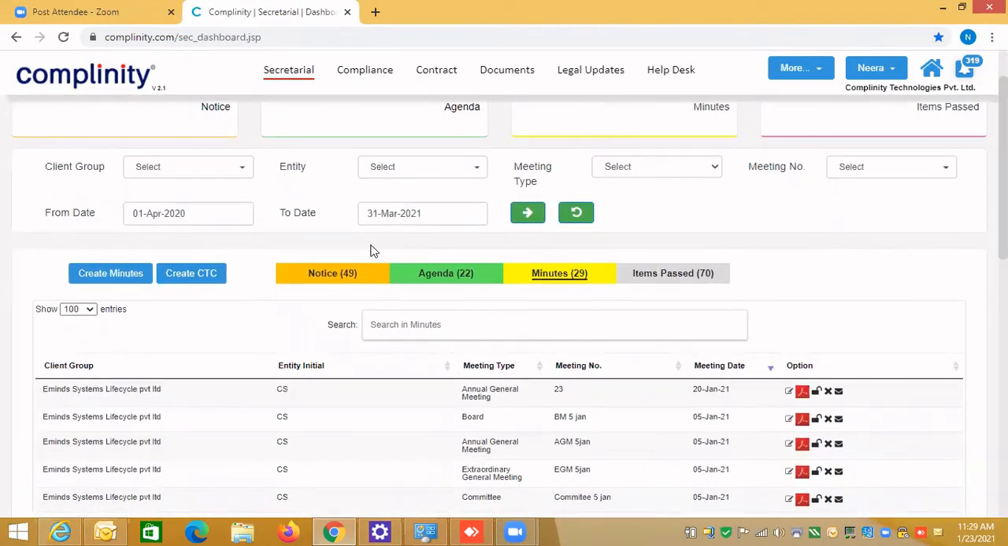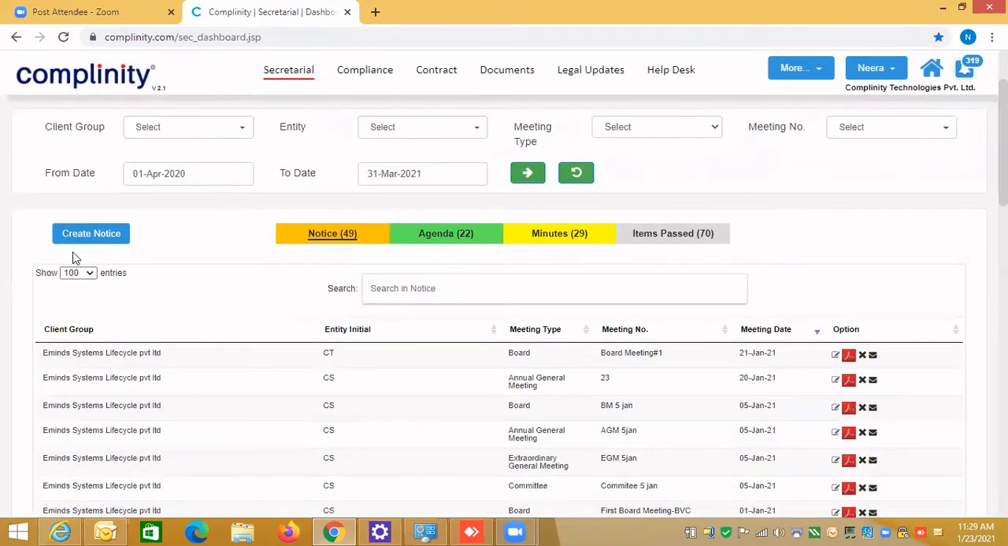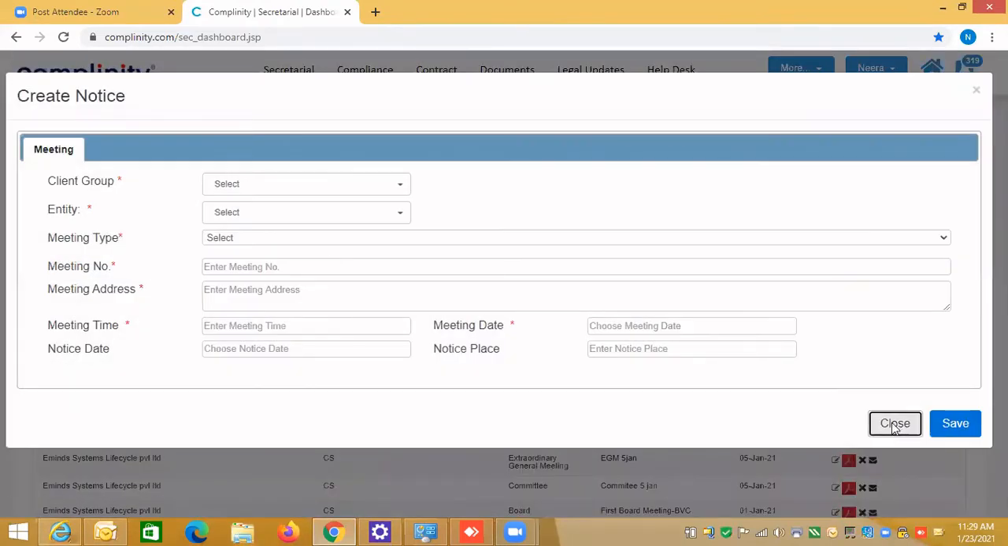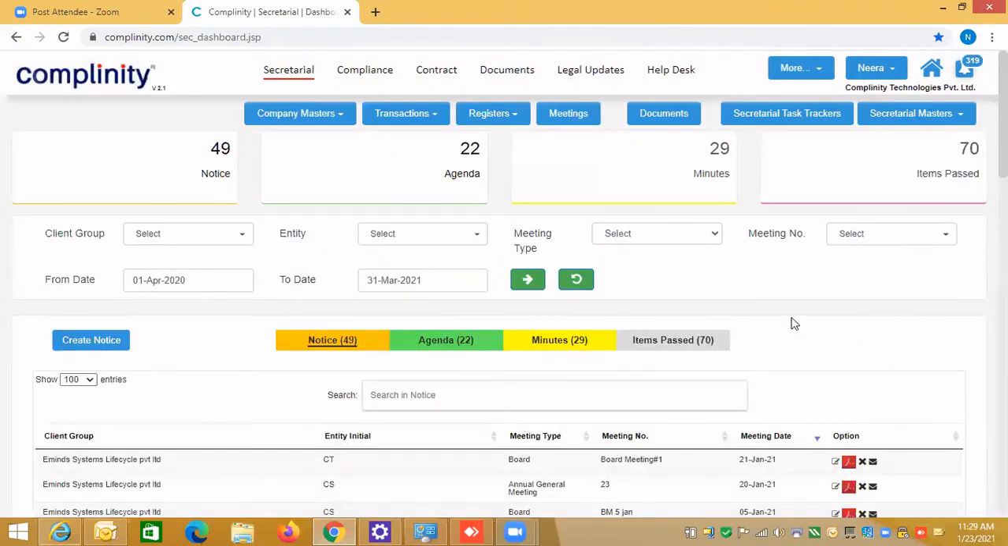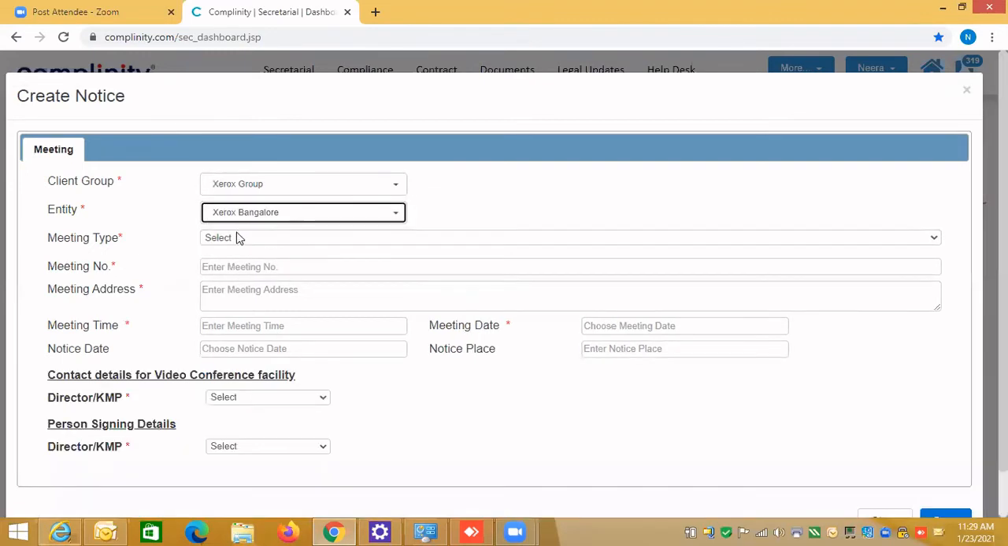So let's take an example. I will explain one type of meeting. I want to create a notice. I click onto the notice. If you want to create an agenda, you need to click onto the agenda. Then on the extreme left, you will see create notice, create agenda, create minutes. So let's create one notice. I say it's the Xerox group, and the entity is Xerox Bangalore, the meeting type is board, and this is the first meeting. And meeting address, I'll say Gurgaon.